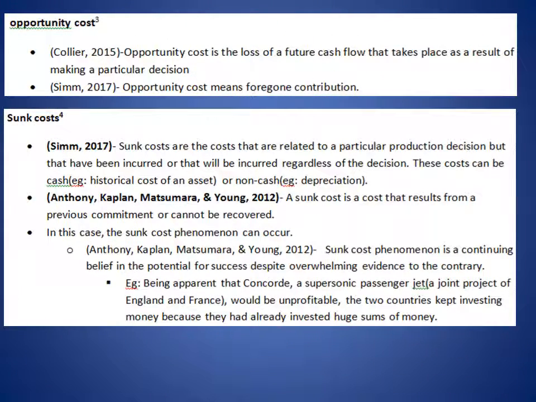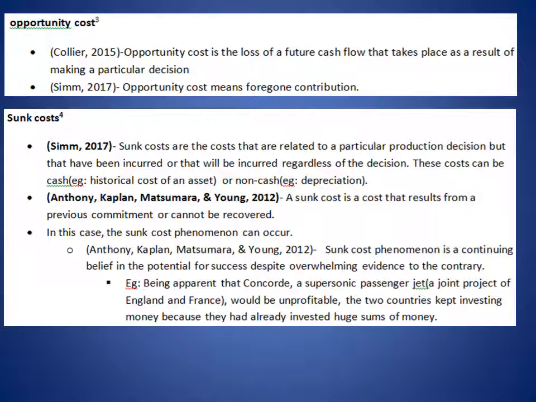Considering the opportunity cost, according to Collier 2015, opportunity cost is a loss of a future cash flow that takes place as a result of making a particular decision. Whereas Sim 2017 argues that opportunity cost means foregone contribution.